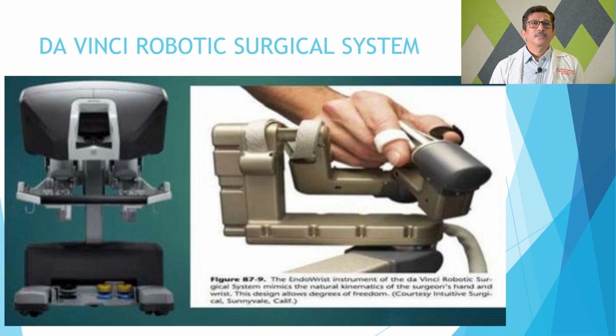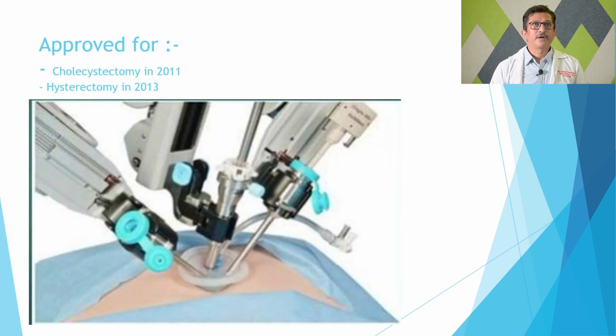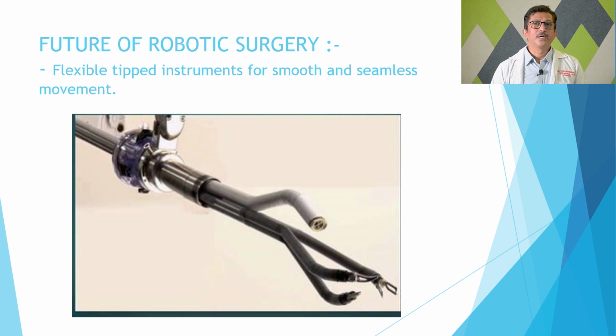And this is the picture of how the surgeon's hand operates, and the console which is shown on one side. Obviously there is a single port robotic system, and this is how the single port robotic hand instrument goes into the body cavity. The future of the robot is flexible tip instruments for smooth and seamless movement. So as I said, like a surgeon's wrist, the instruments are evolving into many instrumentations which can act like a real hand inside the body cavity.